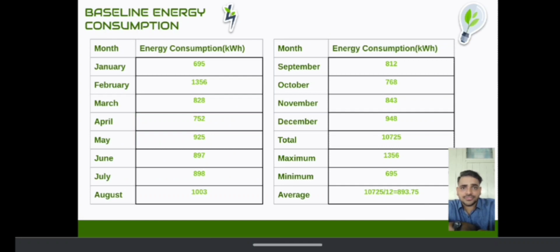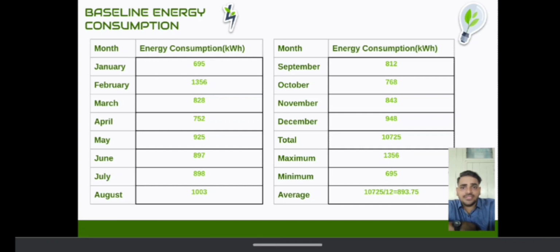January has consumed 695, February is 1356, March is 828, April is 752, May is 925, June is 897, July is 898, August is 1003, September is 812, October is 798, November 843, December is 948.